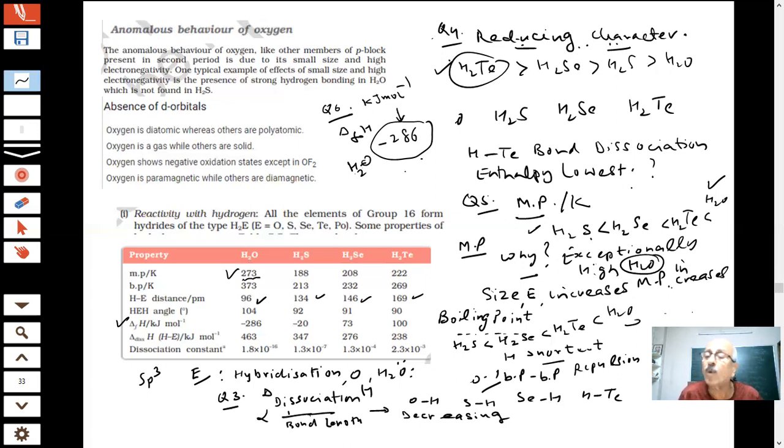Here you can see that when bonds are formed, energy is released. What energy? The OH bond will be formed, and a lot of energy is released: 286 kilojoule per mole in the formation of H2O. It's a very large thing. If hydrogen and oxygen react to form water, this will be a very exothermic, highly explosive reaction. Can't believe it, so much energy is released. But it doesn't happen under normal conditions, as you already know. In the presence of a catalyst, they will explode.